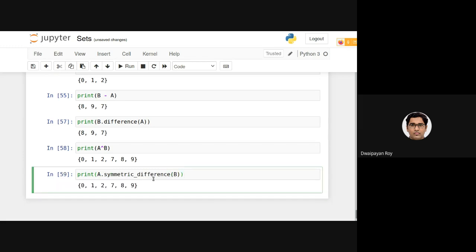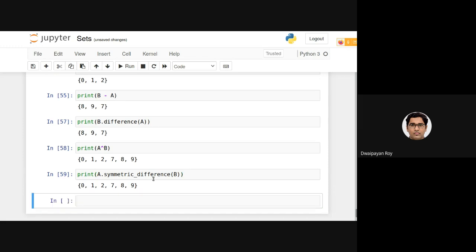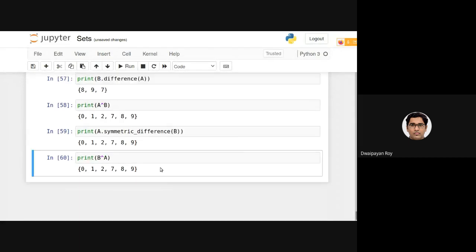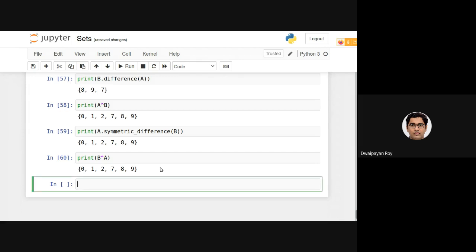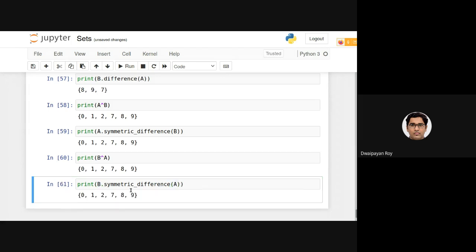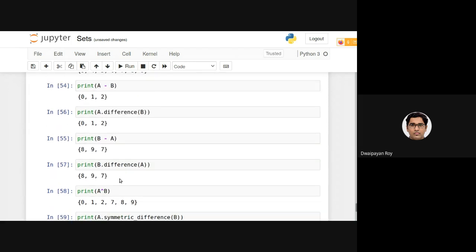Now let's do the other way around, like print b XOR a. As we know, this will be the same, similar to doing the same thing using the symmetric difference function, with the invoking set as b and the parameter as a; then also it will provide the same output. But this is not the case for the difference, as we know from our knowledge about sets in mathematics.